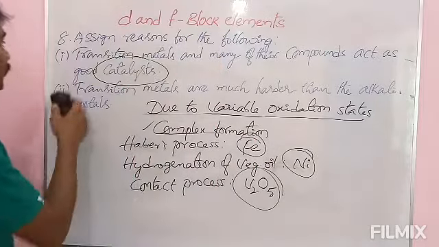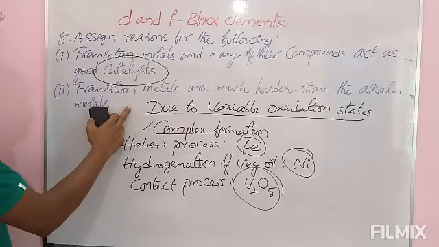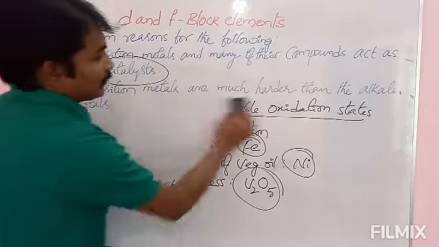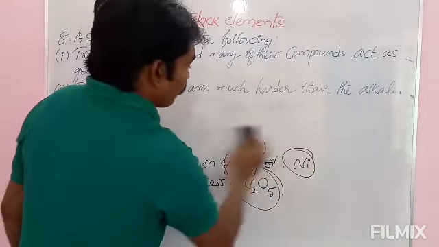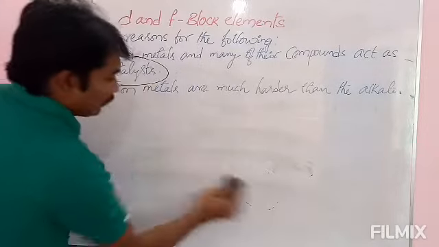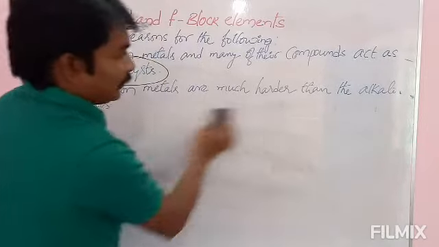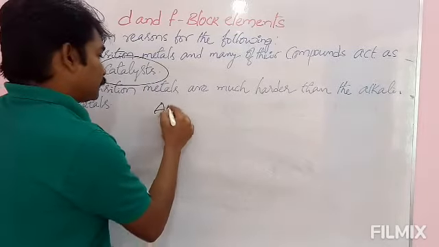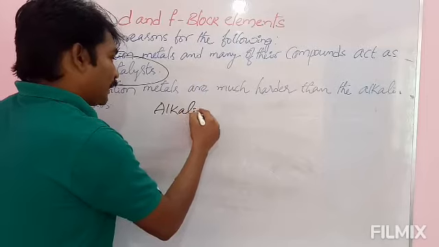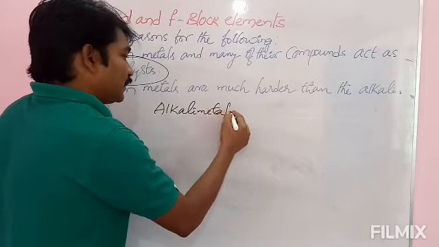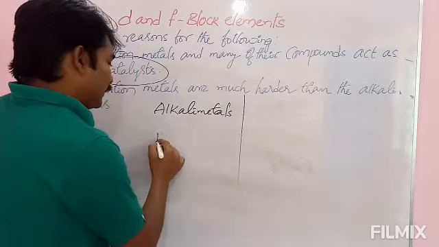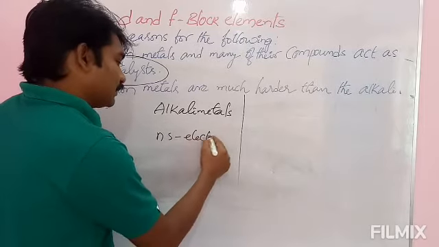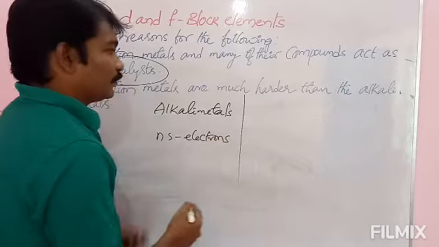And next one, under 8th one, transition metals are much harder than the alkali metals. See here, in case of alkali metals, only ns electrons are participating in bond formation.